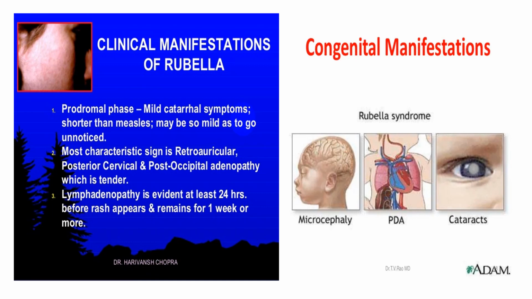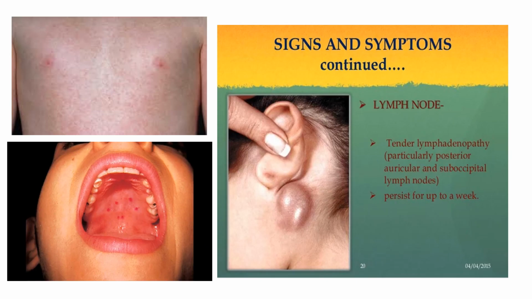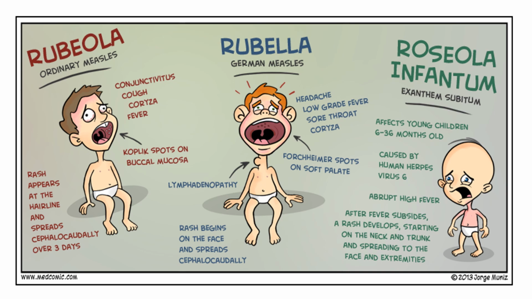If the mother is suffering from rubella and the baby is going to be delivered, then there is congenital rubella syndrome, which has microcephaly, PDA, and cataract. These are the characteristic features of rubella: posterior cervical lymphadenopathy, Forchheimer's spots, which we will see on the palate, and maculopapular rash. How will it be different from measles?